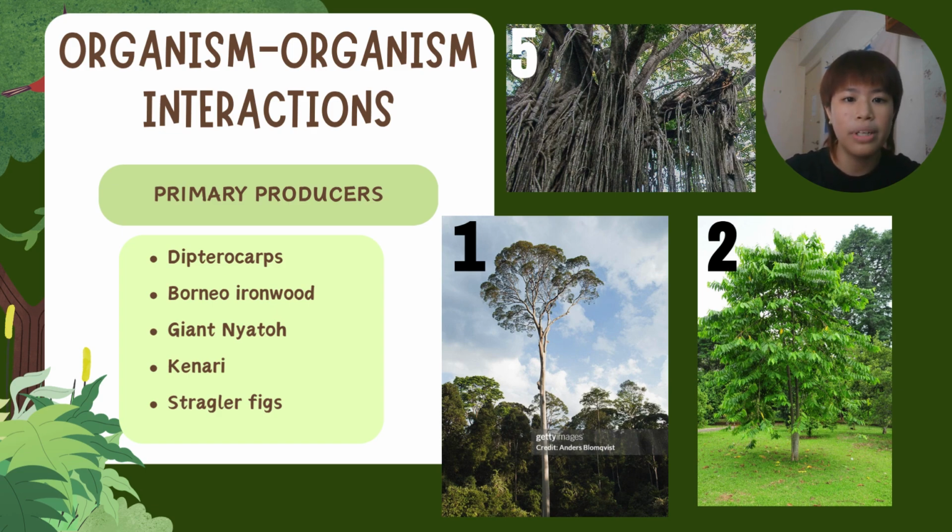Another prominent tree featured in the lowland Dipterocarp forest is Borneo ironwood, more commonly known as belian, which I have put a picture of in number 2. Other key species include the giant nyatoh and canary. Now the strangler fig, which is number 5, is a Ficus species. They are a vine plant that typically winds itself around its host tree, eventually covering and killing it. The strangler fig is integral to the ecosystem as a primary producer, as it provides a consistent food source to herbivores and omnivores in the form of figs.